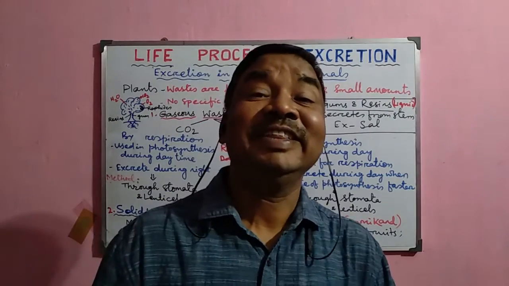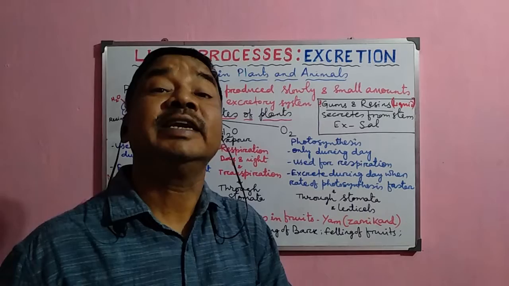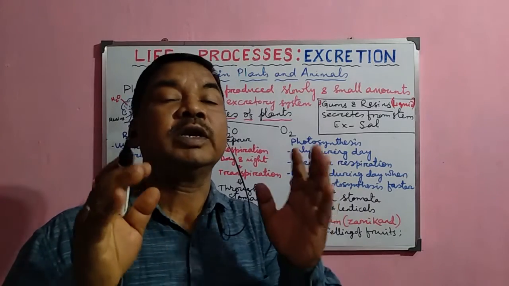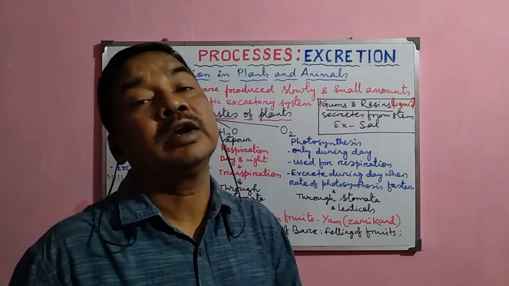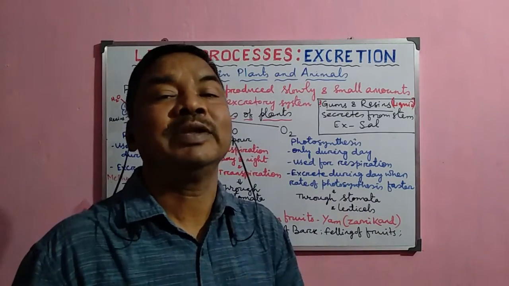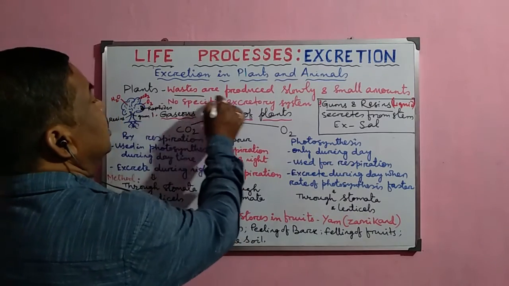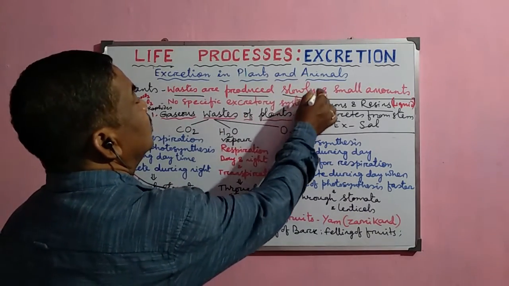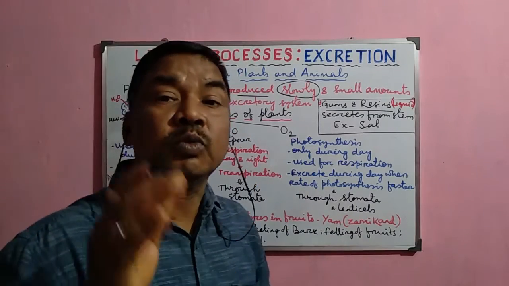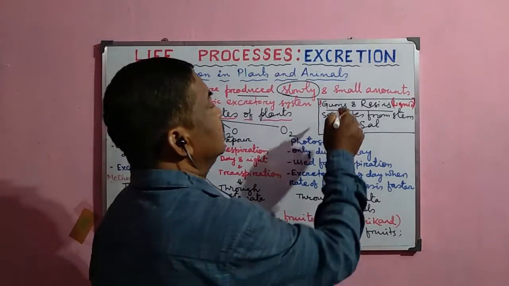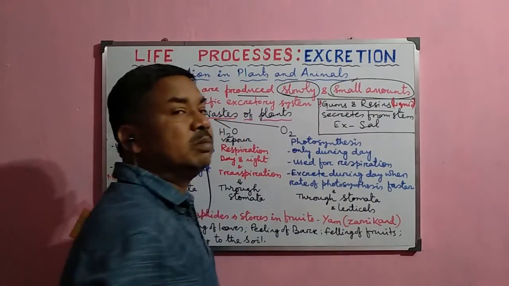Morning students, in this video I shall discuss excretion in plants and animals, how the different wastes are produced in case of plants and how these wastes are normally excreted from the body of the plant. In case of plants, normally the wastes are produced very slowly in comparison to the animals, and the wastes produced in plants are small in amount.